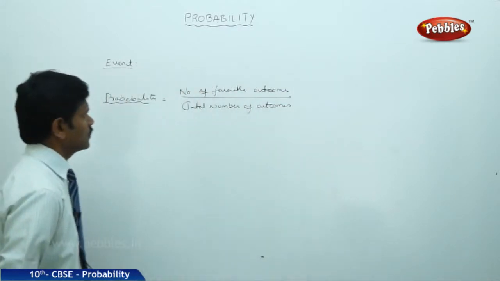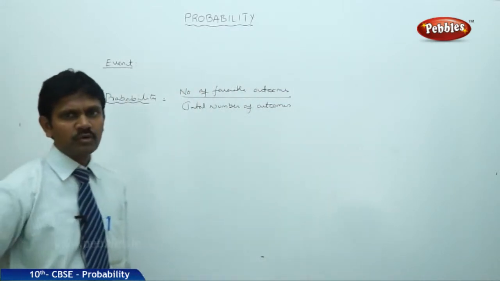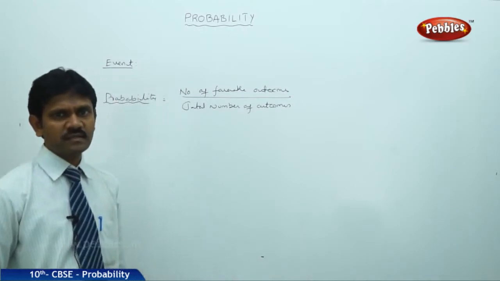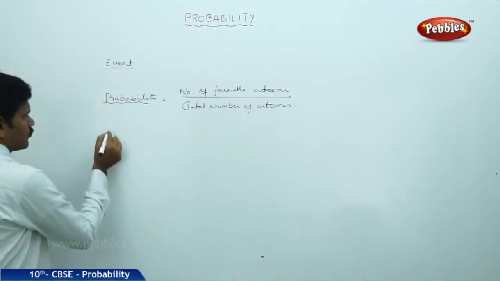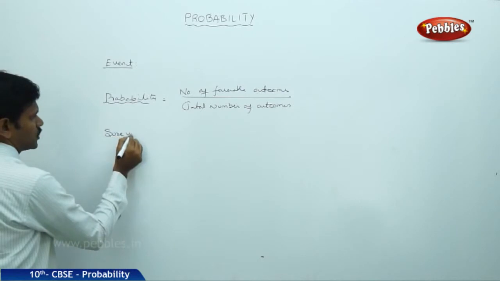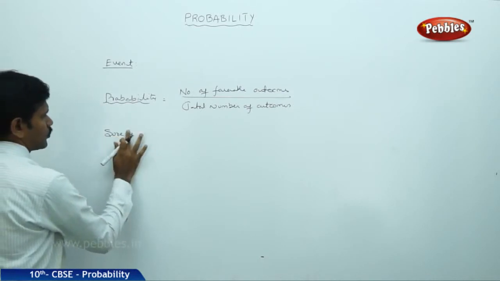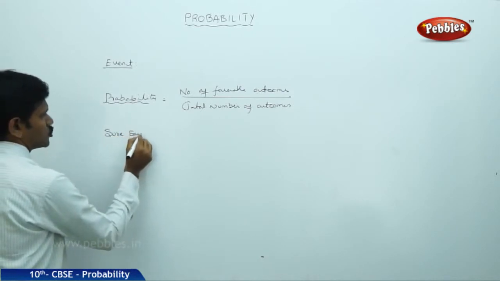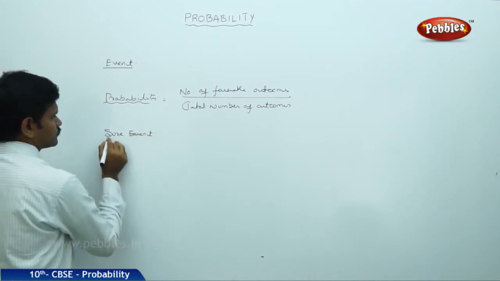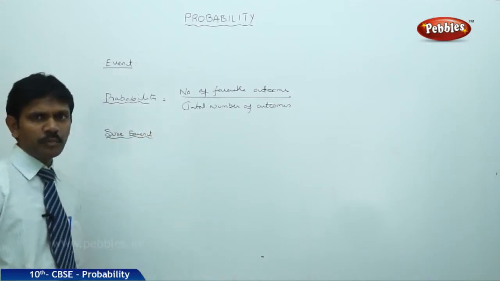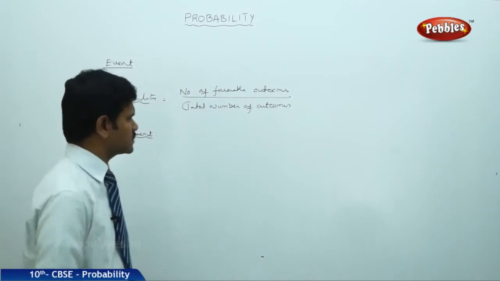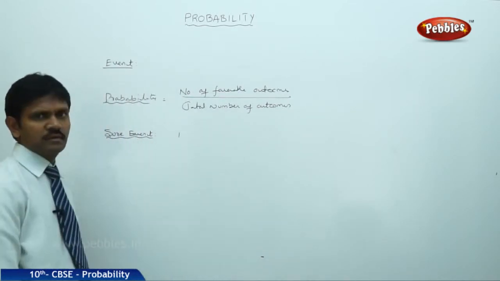In our class 9th we studied the basics of probability. What is a sure event? The probability of a sure event is always equal to 1.